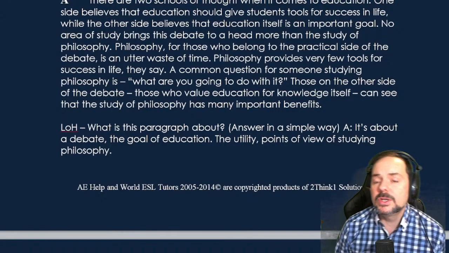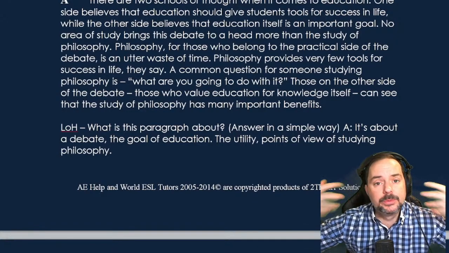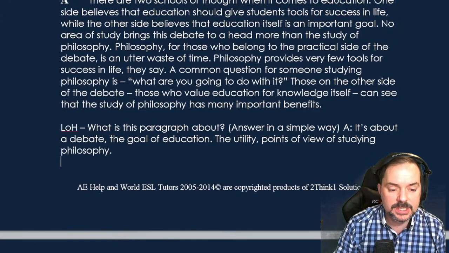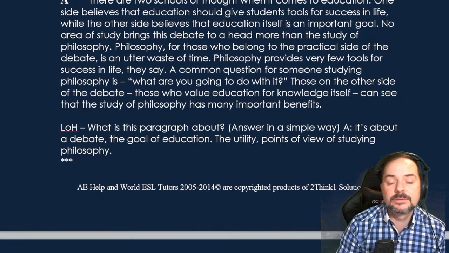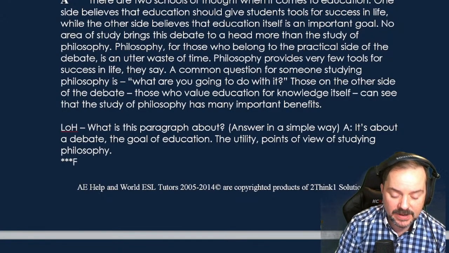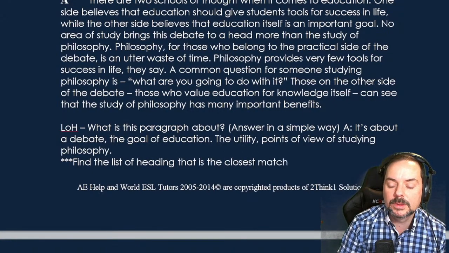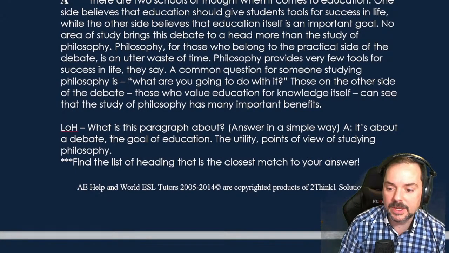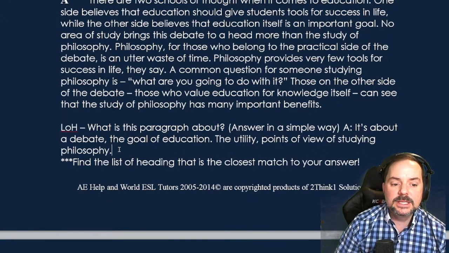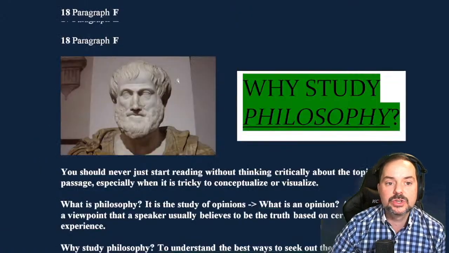Okay. All right. So once you have this kind of a simple answer, right? So it's a debate, it's an argument about the reason to study philosophy. That's what I would say. So now, and this is where the trick comes in to getting these list of headings questions correct. So find the list of heading that is the closest match to your answer. Okay, so those are basically the 3 steps to getting these list of headings questions correct.